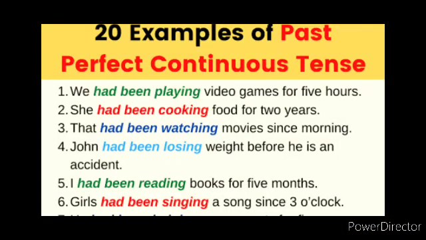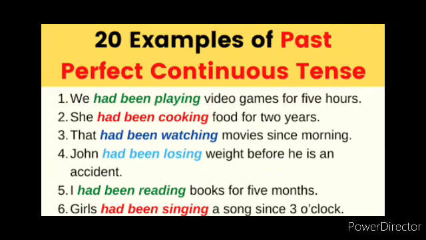Children, let's see the sentences. 20 examples for past perfect continuous tense in positive, negative and interrogative sentences, children. Look at the first one. We had been playing video games for 5 hours. She had been cooking food for 2 years. The structure is had been plus verb ing form. So we have to use had been plus verb ing form. They had been watching movies since morning. John had been losing weight before he met with an accident.